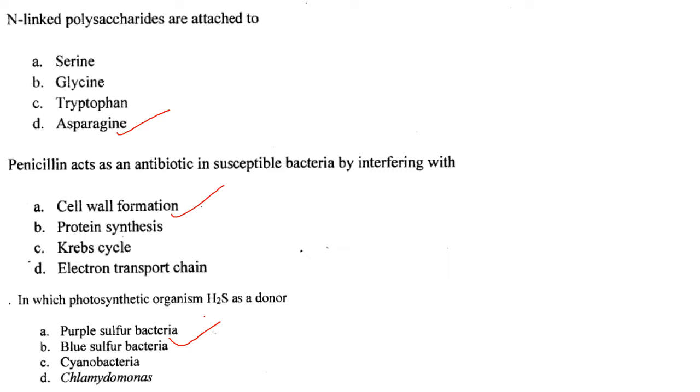Then penicillin acts as an antibiotic in susceptible bacteria by interfering with. So penicillin interferes with cell wall formation. Answer is option A. In which photosynthetic organism is H2S a donor? So in purple sulfur bacteria, the hydrogen donor is H2S. The elemental sulfur is released, unlike oxygen in plant photosynthesis. So it is purple sulfur bacteria.